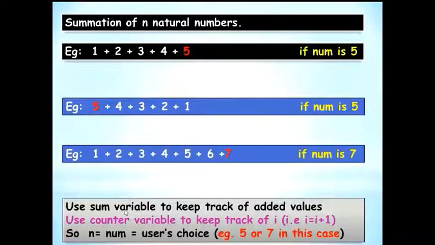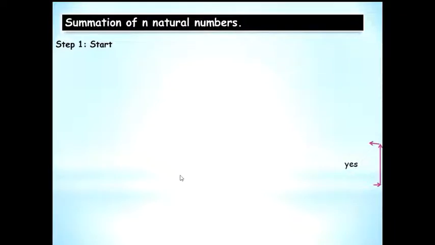We would need a sum variable to keep track of the added values or the summed up values, and to hop on to the next number we would need a counter variable, and we are keeping the hops tracked by the use of the variable I. So we are doing I is equal to I plus 1. So I in this case is our counter variable. Let's see how to write the algorithm.